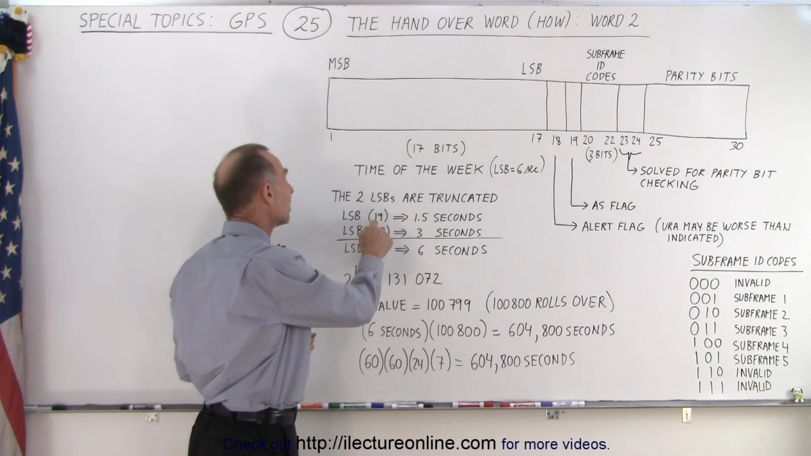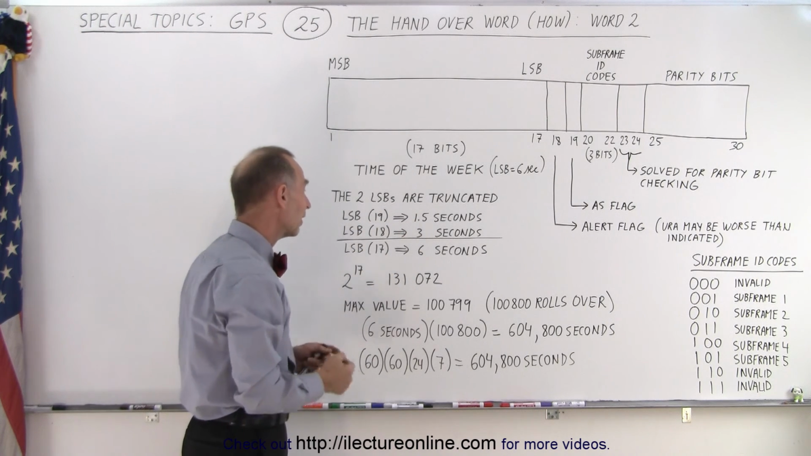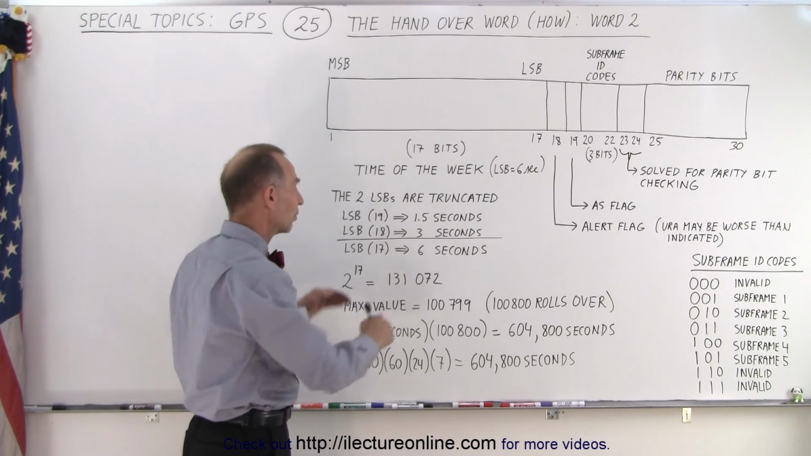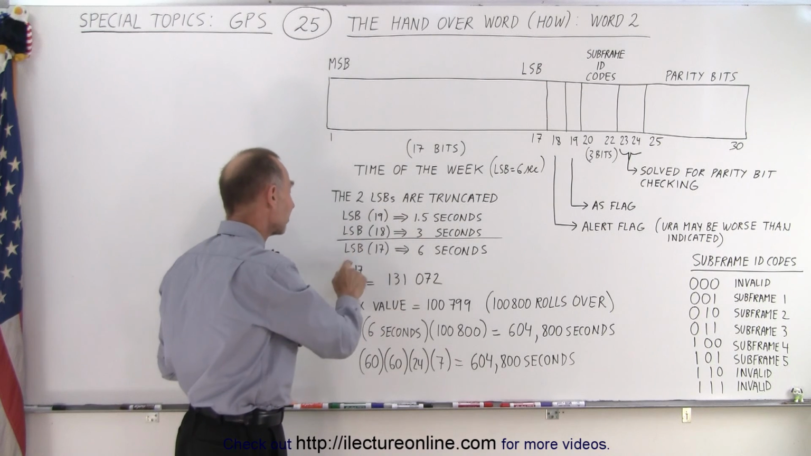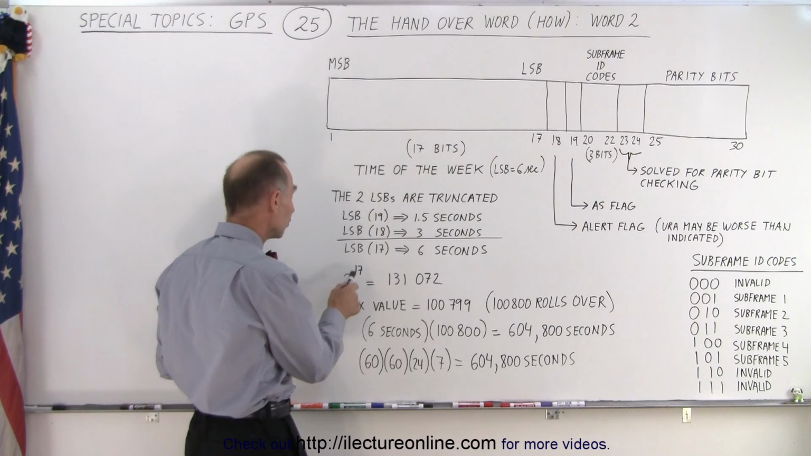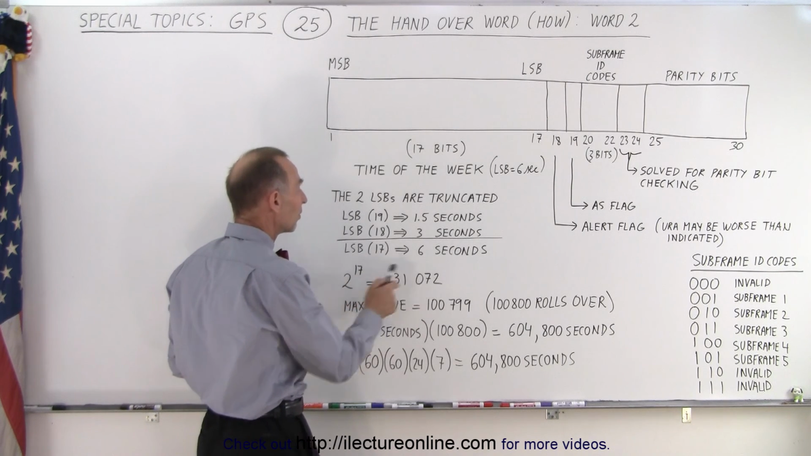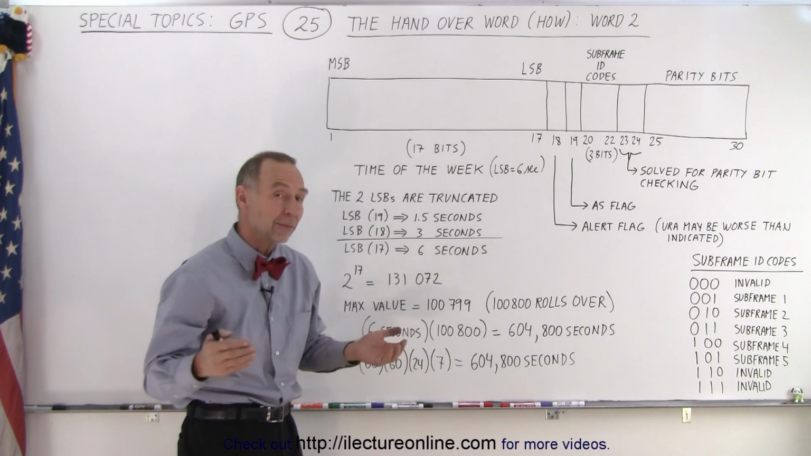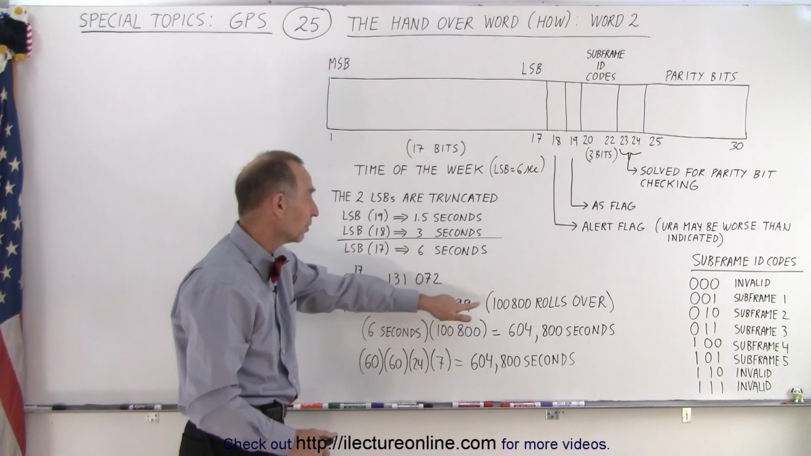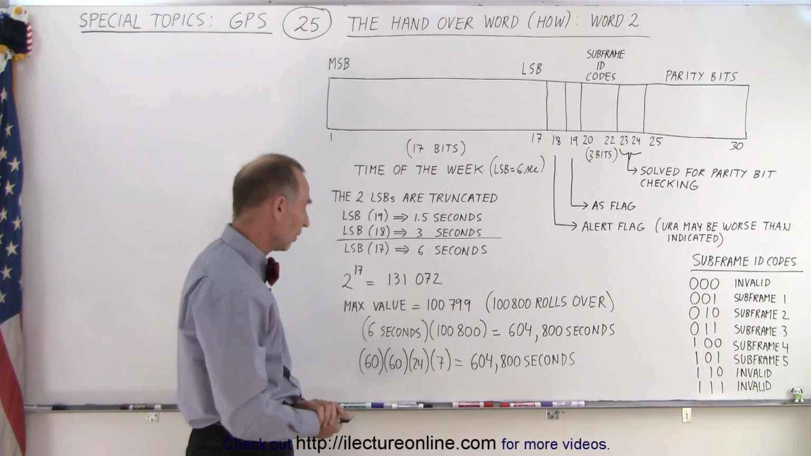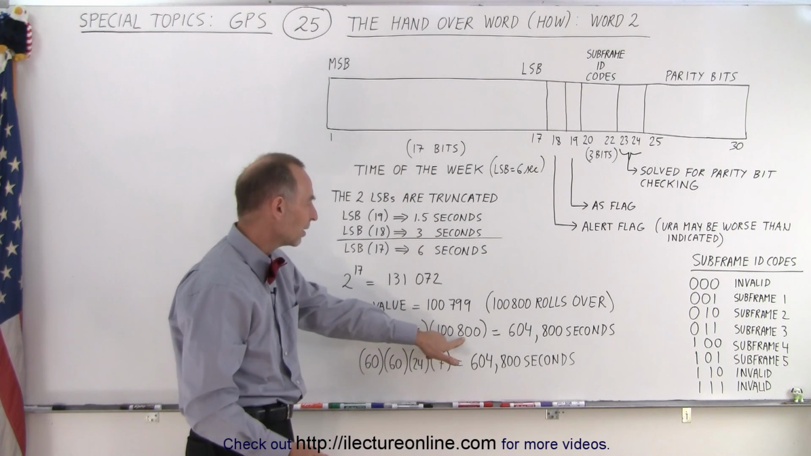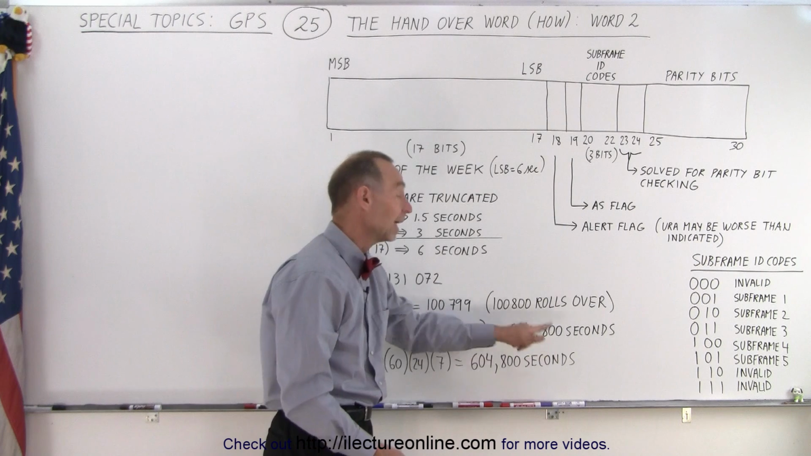If we had 19 bits, the 19th bit would be 1.5 seconds in value, and the second to last least significant bit would be 3 seconds in value. So those are both truncated. That means the next least significant bit is therefore 6 seconds. Now also notice that 2 to the 17 power is 131,072. And the maximum value that we need is 100,799, because when we get to 100,800, it rolls back and goes back to 0. So 6 seconds times 100,800 is exactly 604,800 seconds.